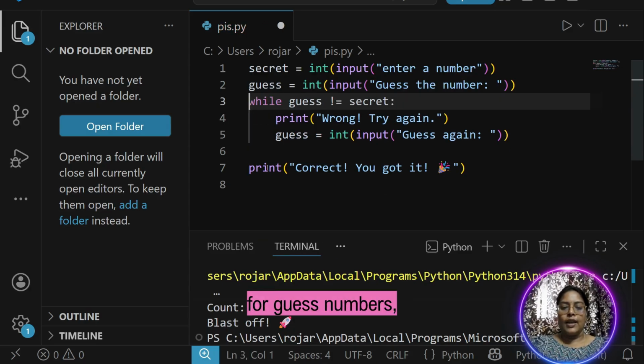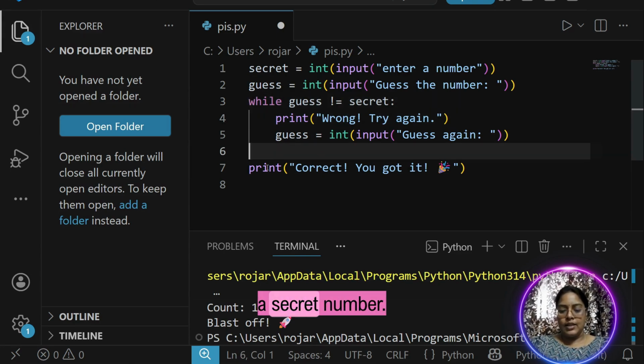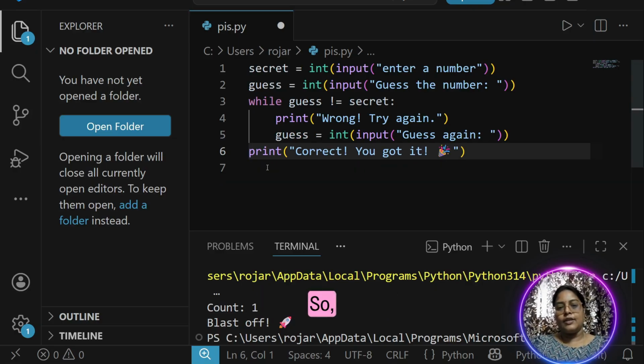To design a game for guess numbers, what I have taken is a secret number. That secret number can be anything. You are trying to put the secret number as 20, 30. If you want, you can fix that number, and you are asking your friend to guess that number.